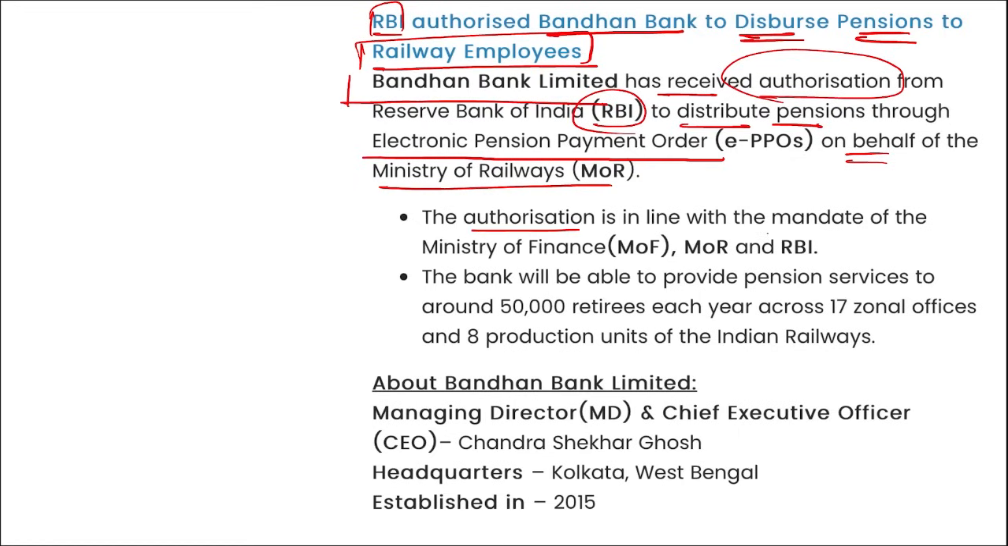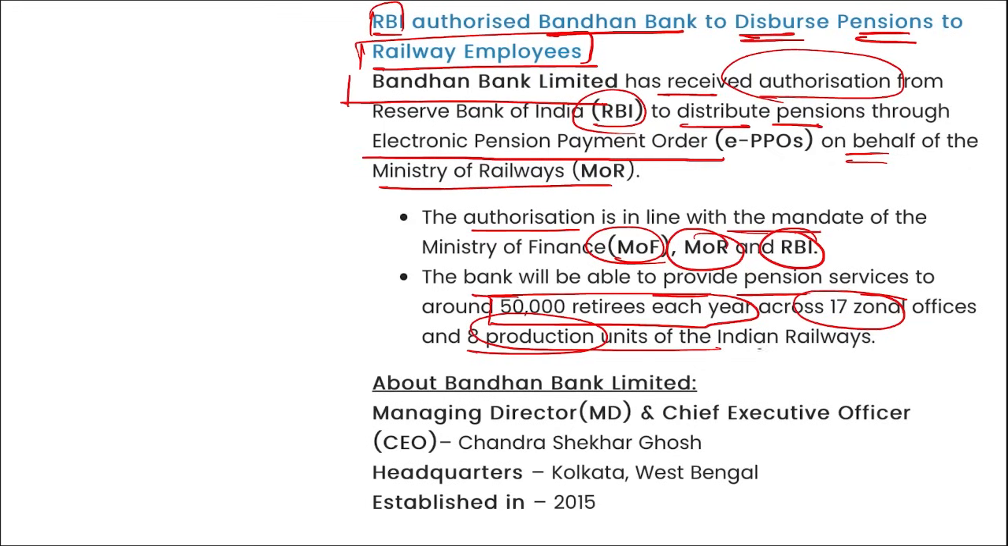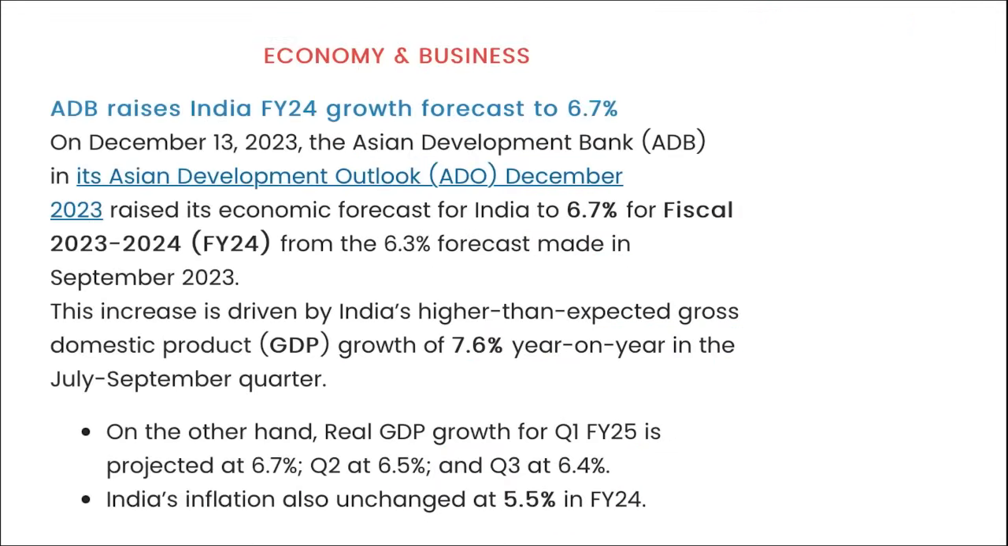The authorization is in line with the mandate of the Ministry of Finance, Ministry of Railways, and RBI. The bank will be able to provide pension services to around 50,000 retirees each year across 17 zonal offices and 8 production units of the Indian Railways. Right? So it is Bandhan Bank that will be distributing pension to the railway employees. Coming back, if we talk about Bandhan Bank, MD and CEO is Chandrasekhar Ghosh, headquarters in Kolkata, West Bengal, and it was established in 2015.